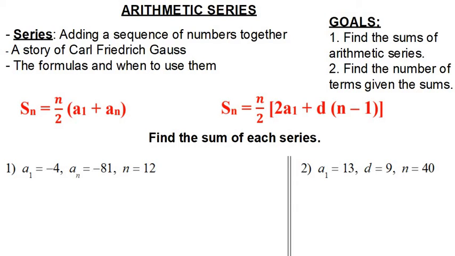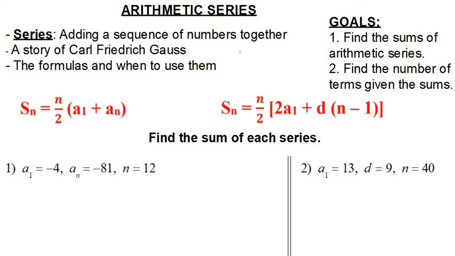So we've been talking about arithmetic sequences, which are just basically a list of numbers. But I want to mention something now called an arithmetic series. And a series is closely related. Series just means that you take the sequence of numbers and you add them together.